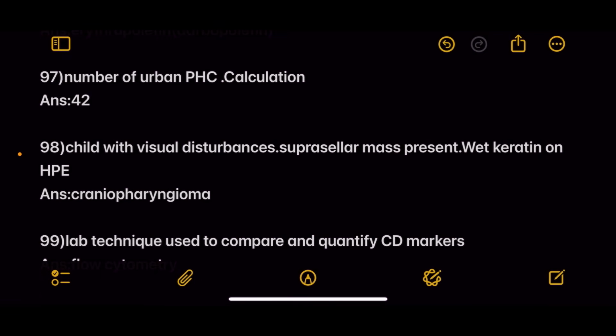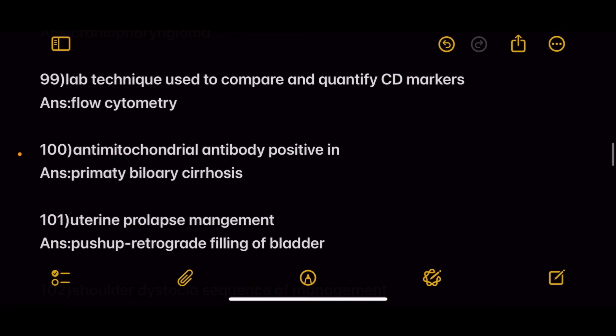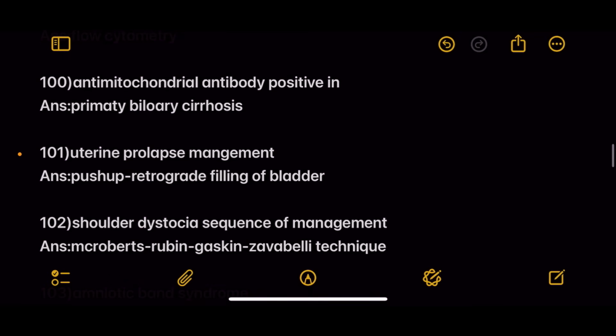Next, number of urban PHCs, it was a calculation-based question. Answer is 42. Next, child with visual disturbances and suprasellar mass present, wet keratin on HPE. Answer is craniopharyngioma. Next question, lab technique used to compare and quantify CD markers. Answer is flow cytometry.